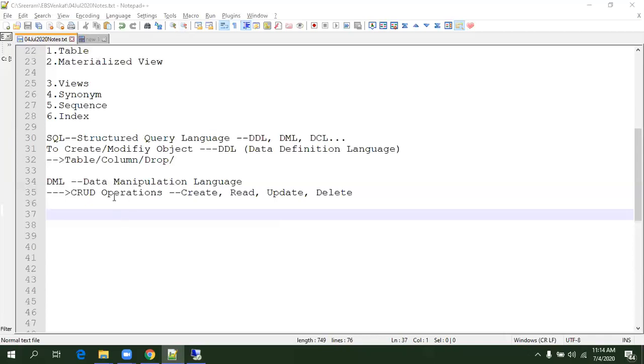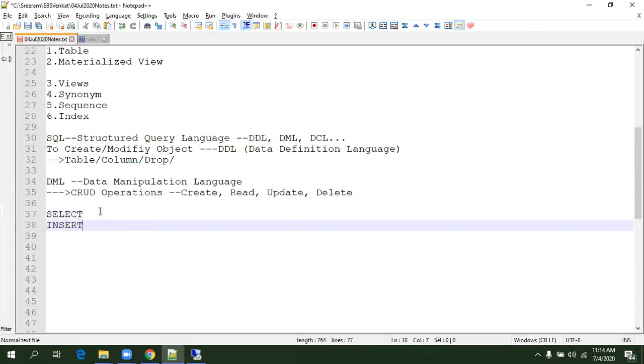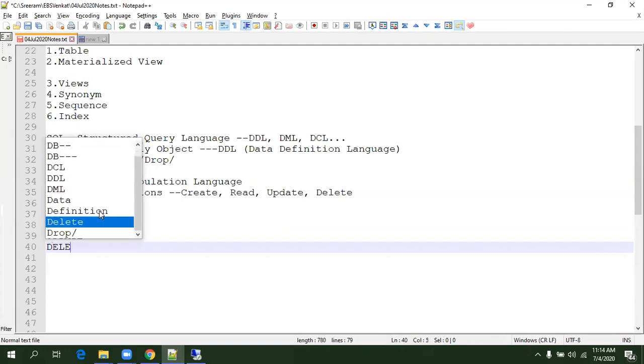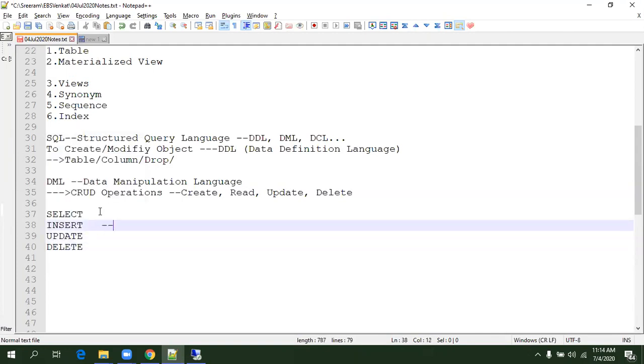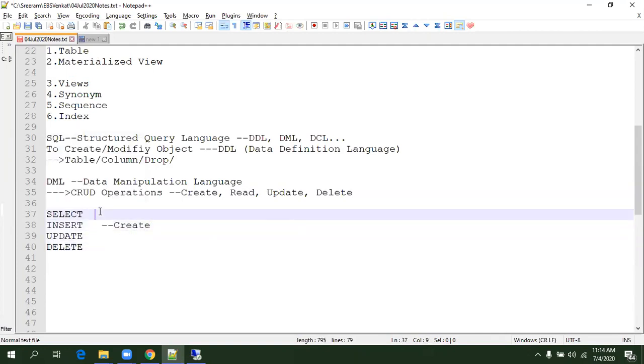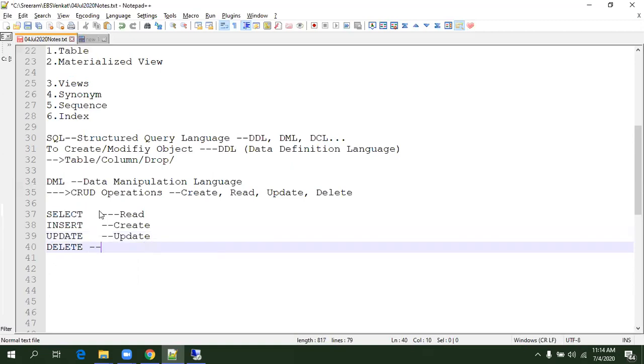Now we don't want to concentrate on DDL at this point. I just want to concentrate on the DML part first. In DML, the set of basic commands which you generally use are select, insert, update, and delete. Insert is your create operation, select is your read operation, update is update, and this is delete.